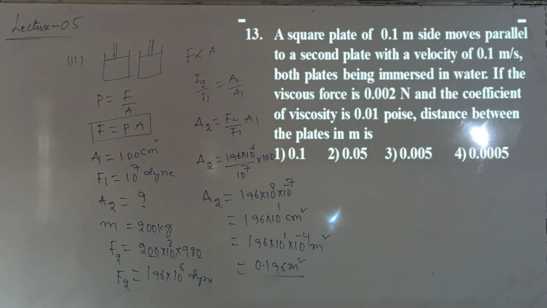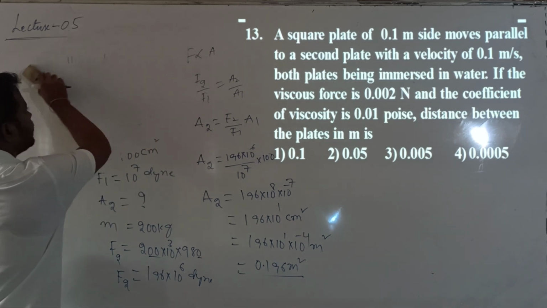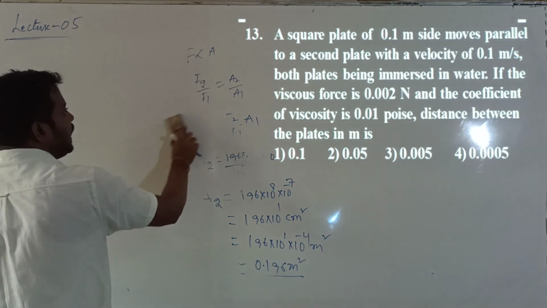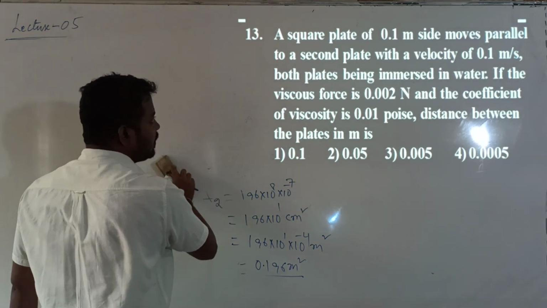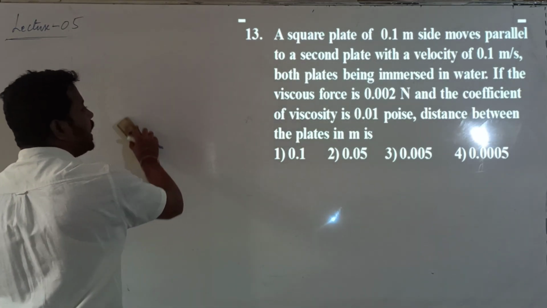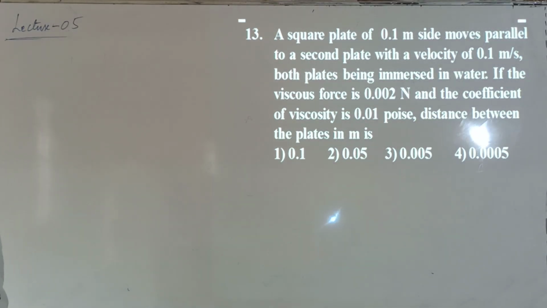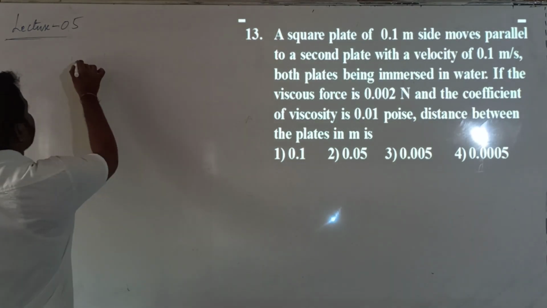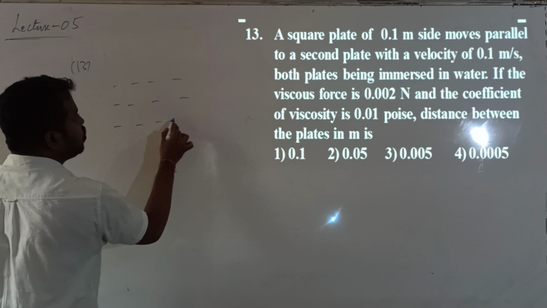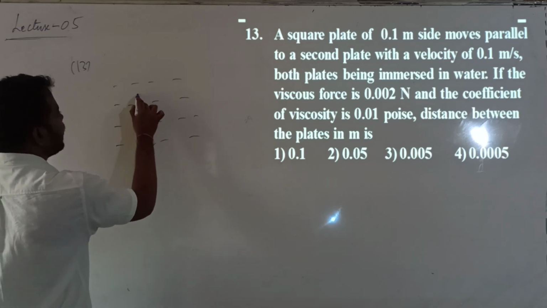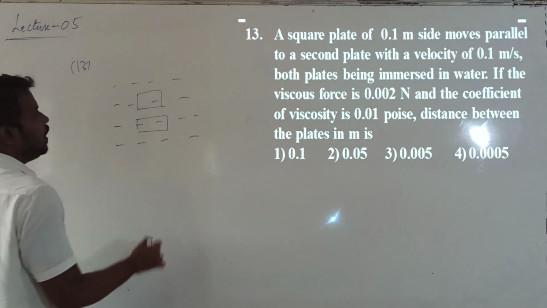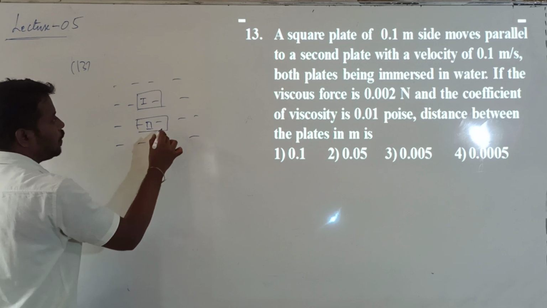Next one, question number 13. A square plate of side 0.1 meter moves parallel to a second plate with a velocity of 0.1 meter per second. Both the plates are immersed in water. So let me consider water and two square plates. This one I will consider as one square plate, and this one as another square plate. This is the first square plate, and this is the second square plate.